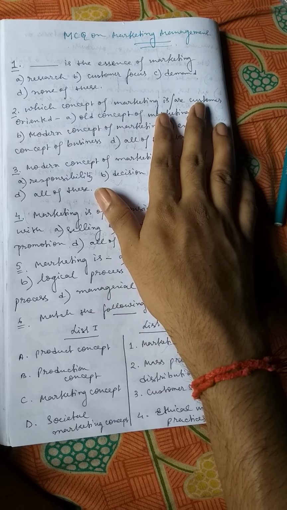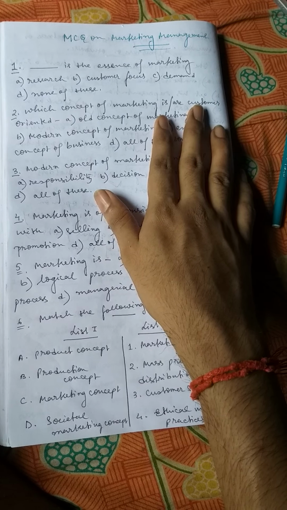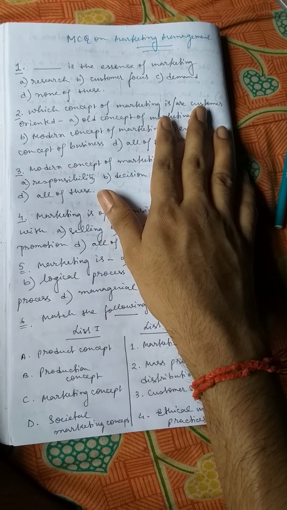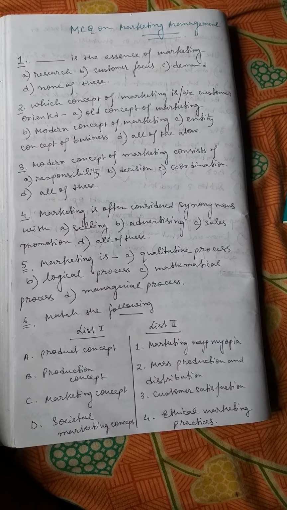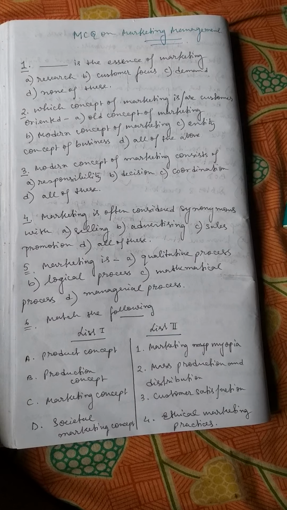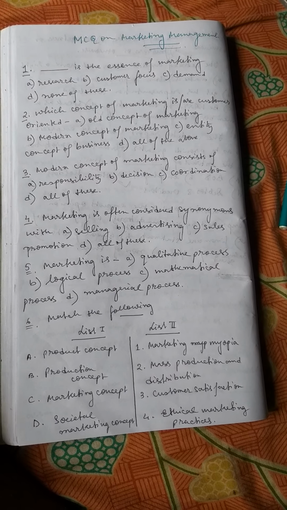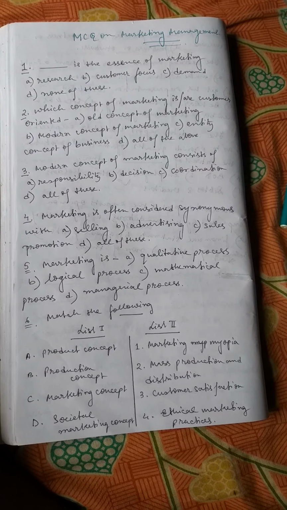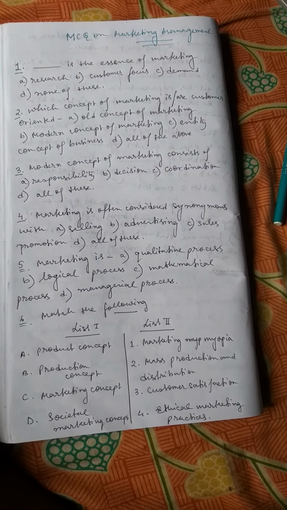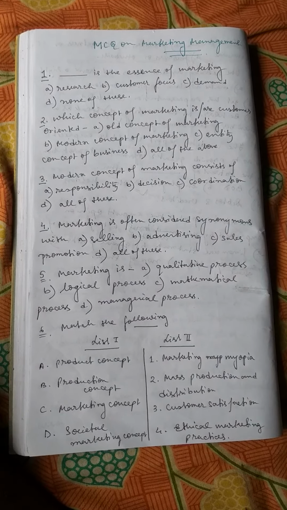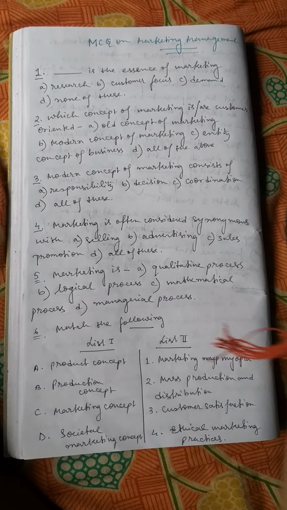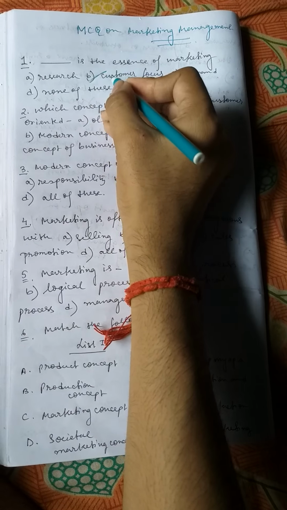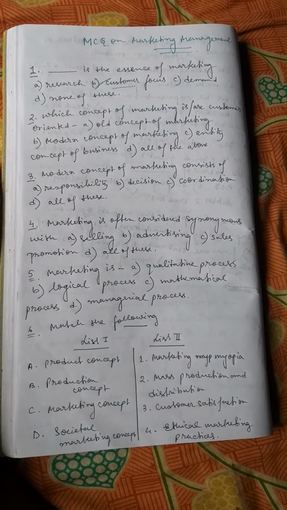Option A, research. Option B, customer focus. Option C, demand. Option D, none of this. So what will be the right answer? You know, the essence or the main thing of marketing is customer satisfaction, or to focus on customers' demand. So here the right answer will be option B, customer focus.